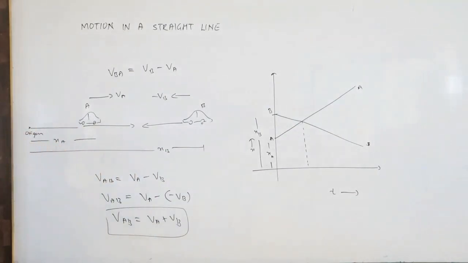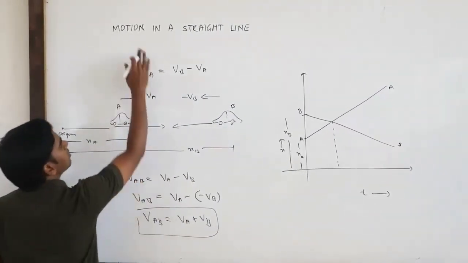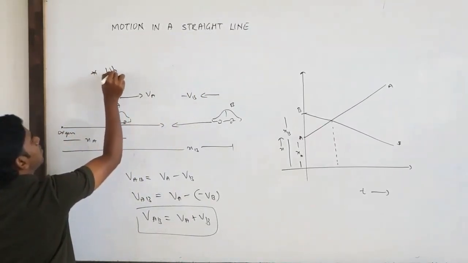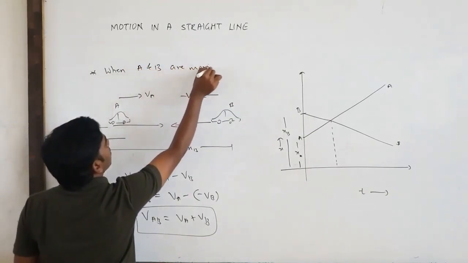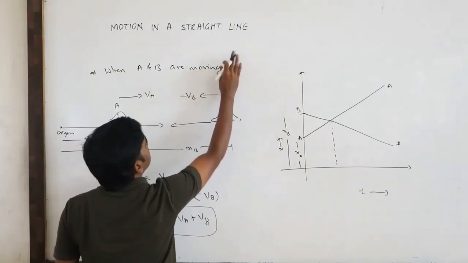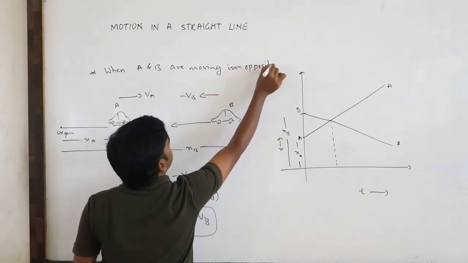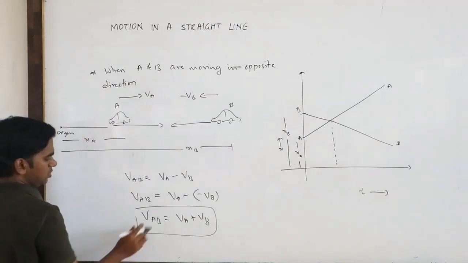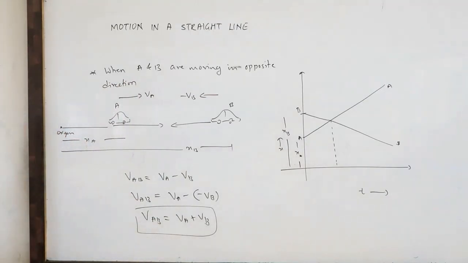So this is when the two bodies are moving in opposite direction. We can write a heading also: when A and B are moving in opposite directions, the relative velocity is VA plus VB. So this is all about relative velocity.